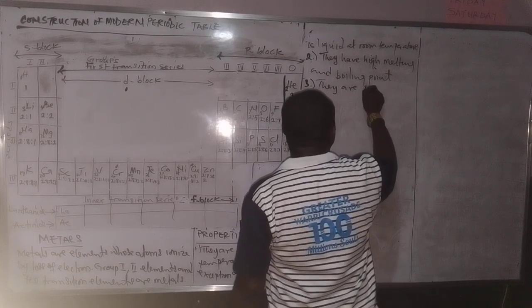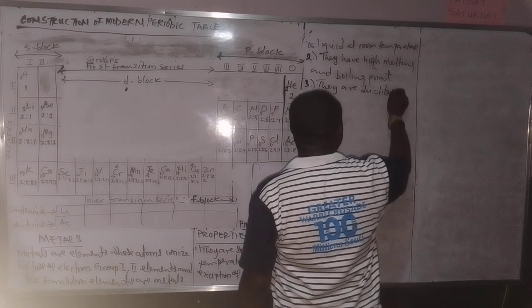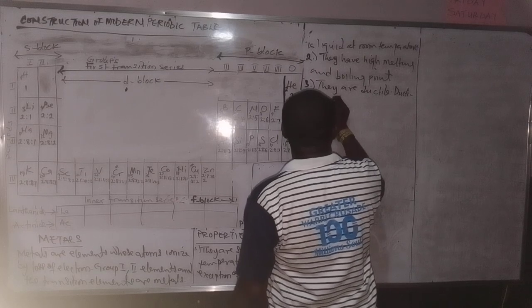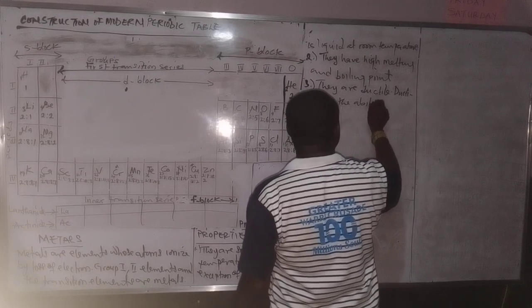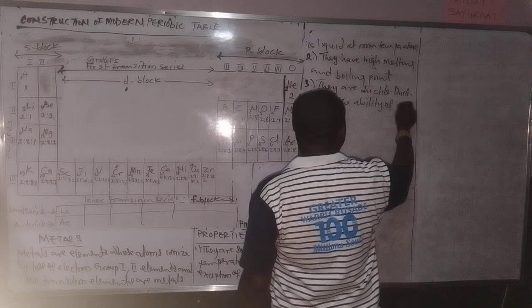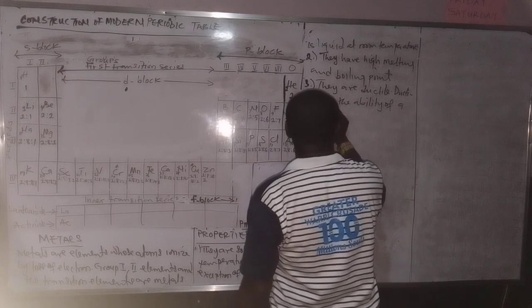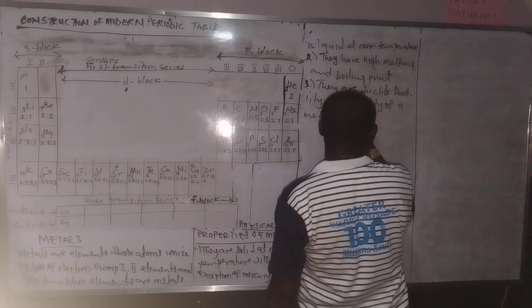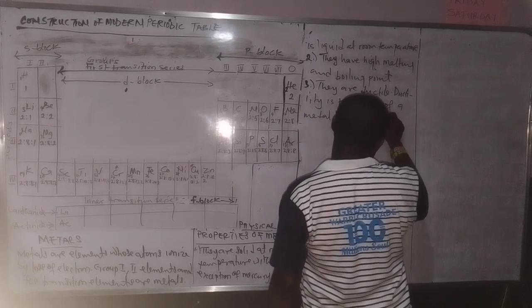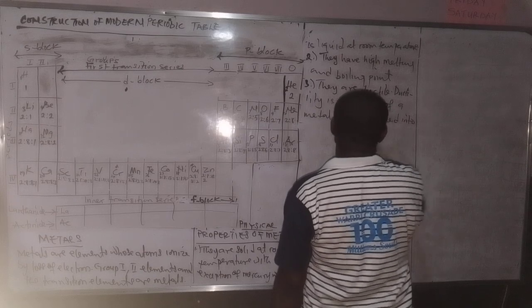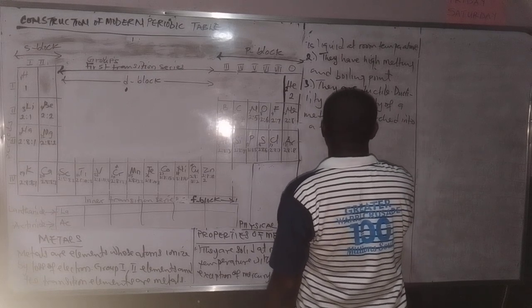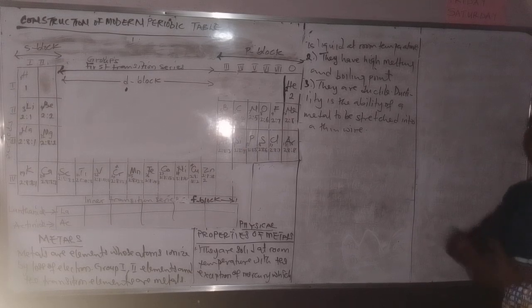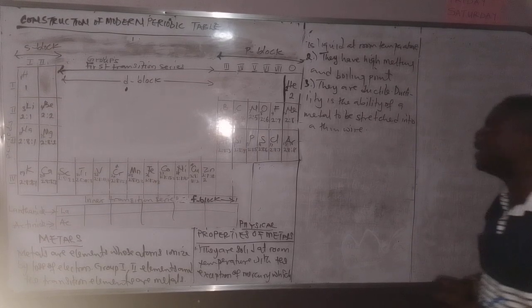Number 3 is that they are ductile. What is ductility? Ductility is the ability of a metal to be stretched into a thin wire. That's why we have copper wire, aluminium wire. They are stretched until they form thin wire.